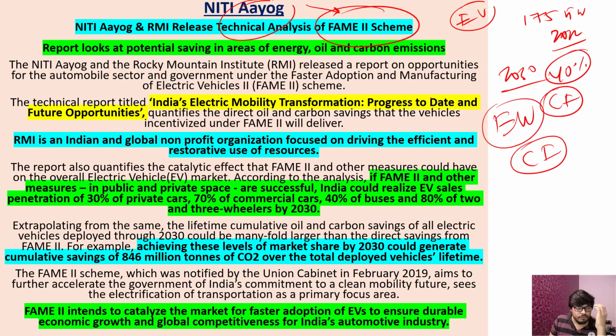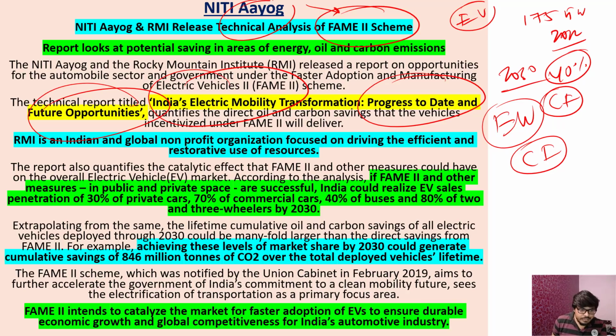They are giving incentives for the manufacturing and adoption of the electric vehicles, and the theme of this particular meeting was India's electric mobility transformation, progress to date and future opportunities. And they are telling that how it is gonna bring down a lot of expenses, and it is gonna impact environment very positively.